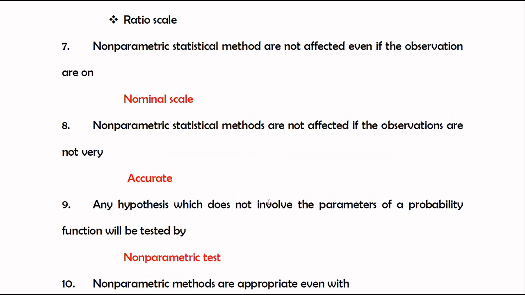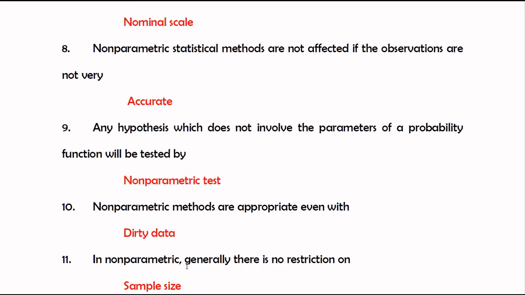Non-parametric statistical methods are not affected if the observations are not very accurate. Any hypothesis which does not involve the parameters of a probability function will be tested by a non-parametric test, because if a dataset or any distribution does not follow a parametric probability family or the parameters of a probability function, we test it with a non-parametric test.